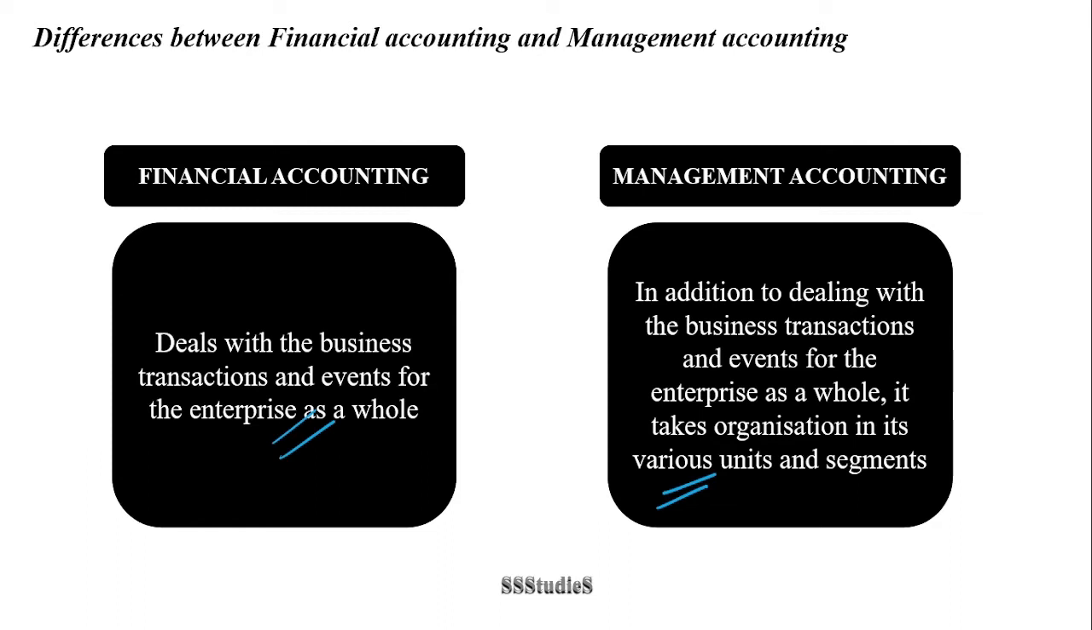So unit wise or segment wise also you can prepare the management accounting reports, whereas when it comes to financial accounting, it is a summary form. For the whole financial year, whatever transactions the business has transacted, everything makes its way into financial accounting in totality.